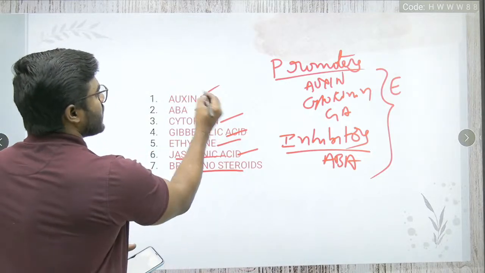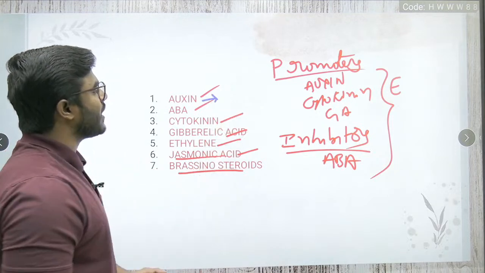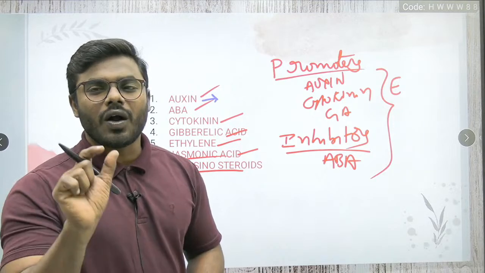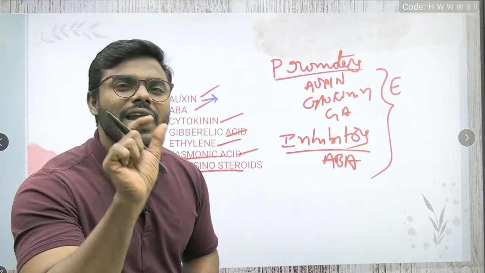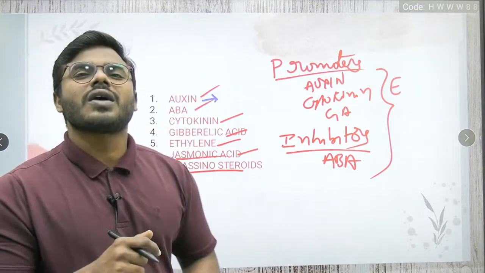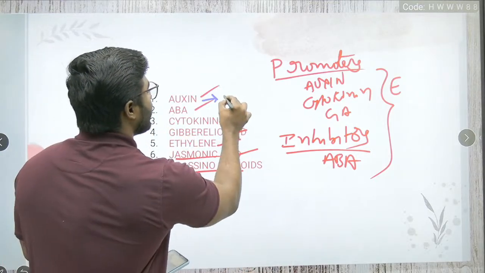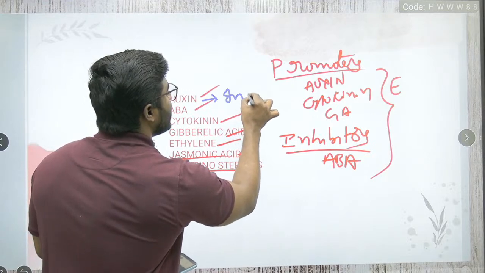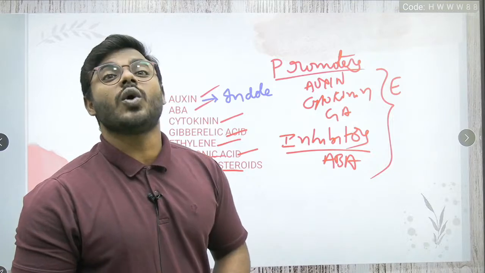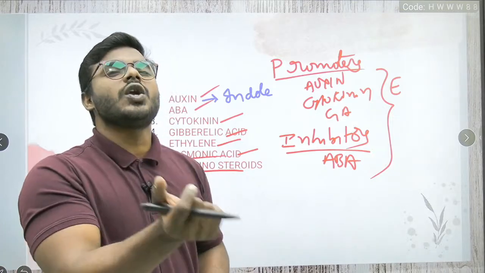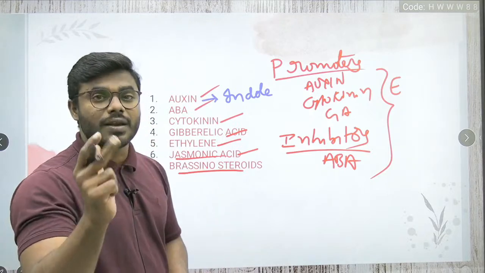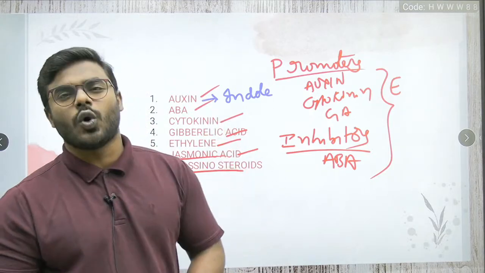Okay, auxin. Auxin is basically derived from what? I hope you know, we are going to study it. The most important auxin is indole acetic acid. Now, this auxin is actually derived from indole derivatives. That's why we can call it indole acetic acid, and we can call it indole butyric acid. So keep it in your mind, auxin is the derivative of indole.